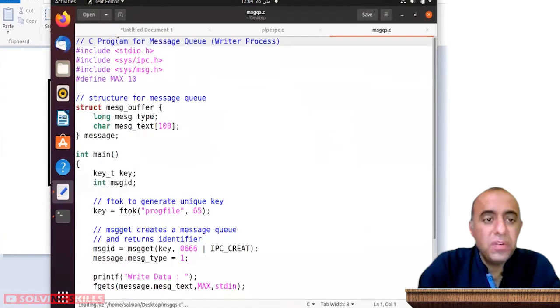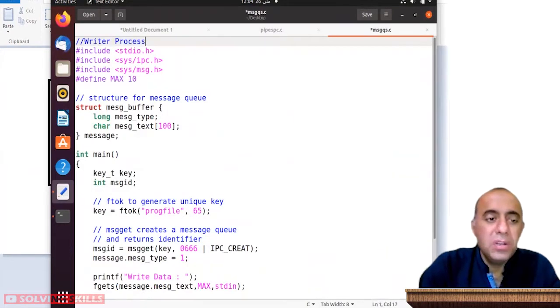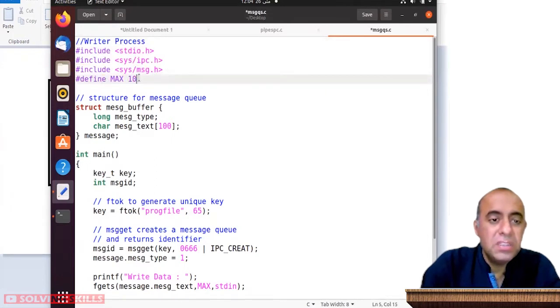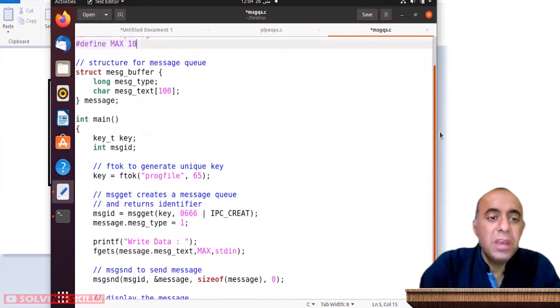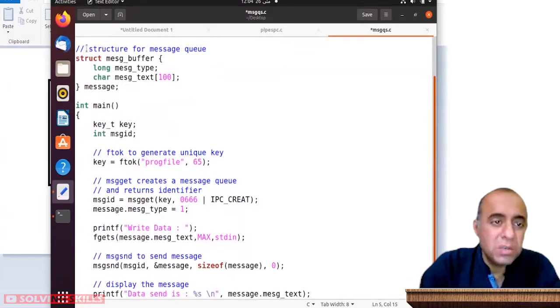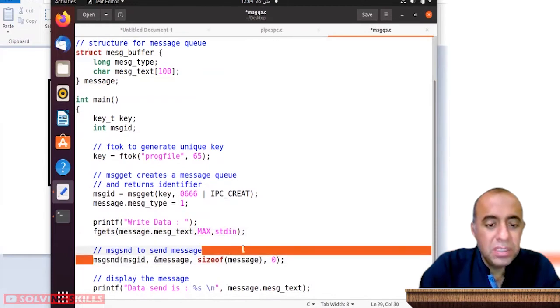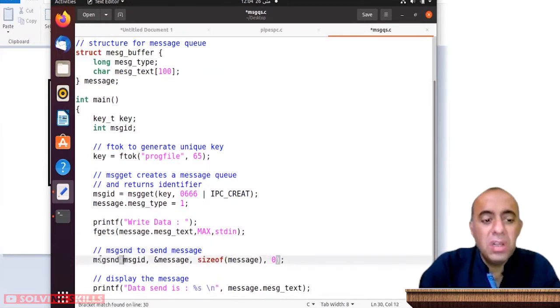So this is the code for the writer process, and it uses a number of libraries. It includes, and then it defines a constant of size 10, which is the message that we're going to send. And we are creating a structure which is the requirement of this system call, message send or message receive system call. These are two system calls which are used to send message or receive message into the message queues.